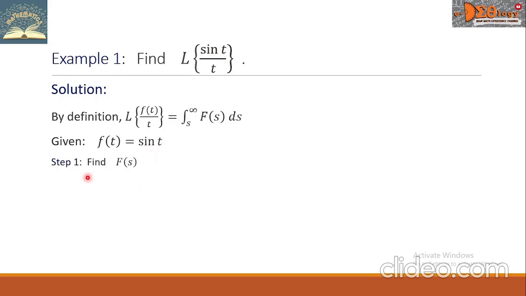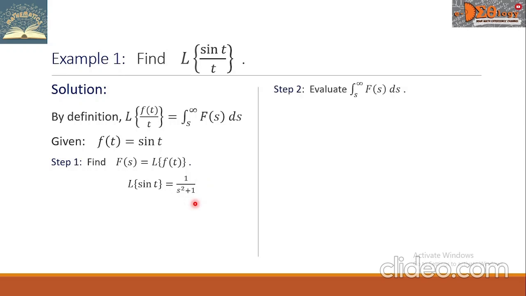So for step 1, let us find the function capital F of s, which is equal to the Laplace transform of f of t, which means we're going to evaluate the Laplace transform of sin t. We know the formula, and the equivalent value is 1 over s squared plus 1.